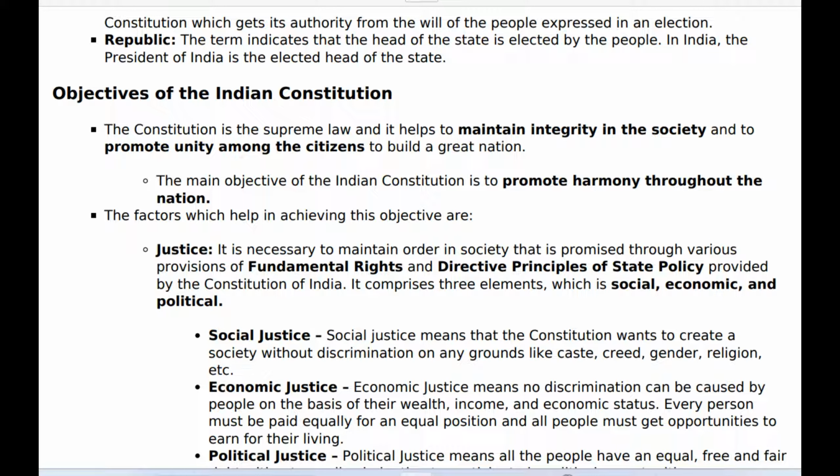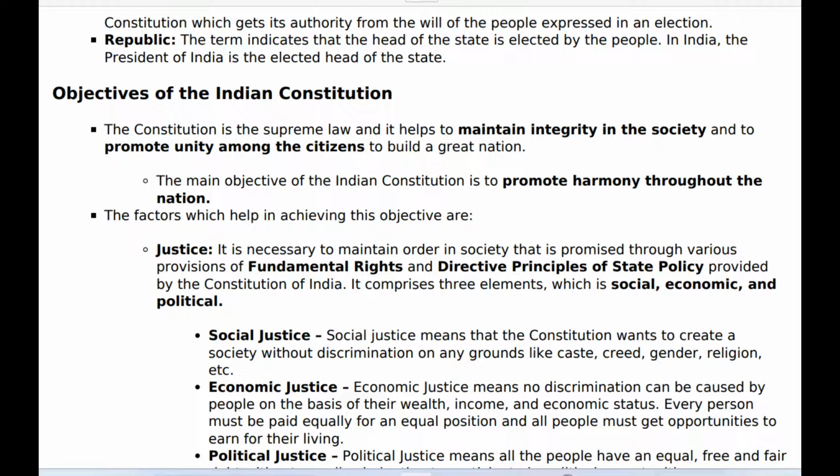Objectives of the Indian Constitution. The Constitution is the supreme law and it helps to maintain integrity in the society and to promote unity among the citizens to build a great nation. The main objective of the Indian Constitution is to promote harmony throughout the nation. The factors which help in achieving this objective are, justice. It is necessary to maintain order in society, and that is promised through various provisions of fundamental rights and directive principles of state policy provided by the Constitution of India.